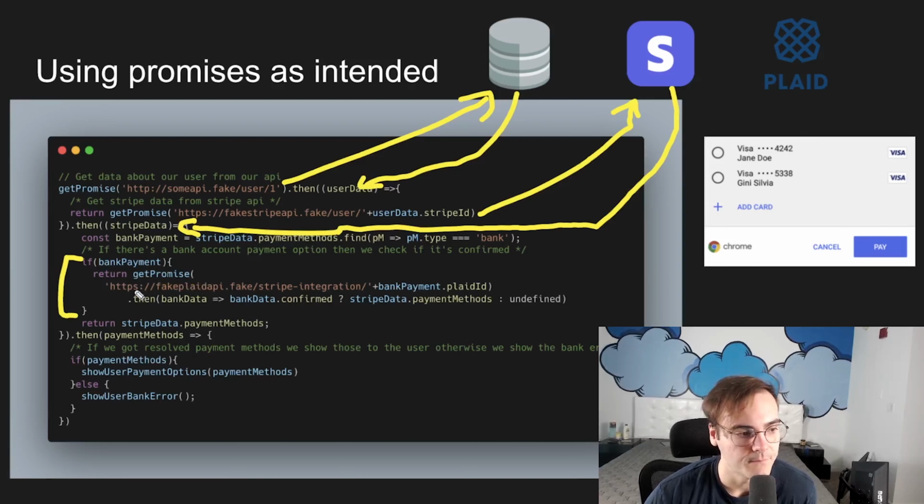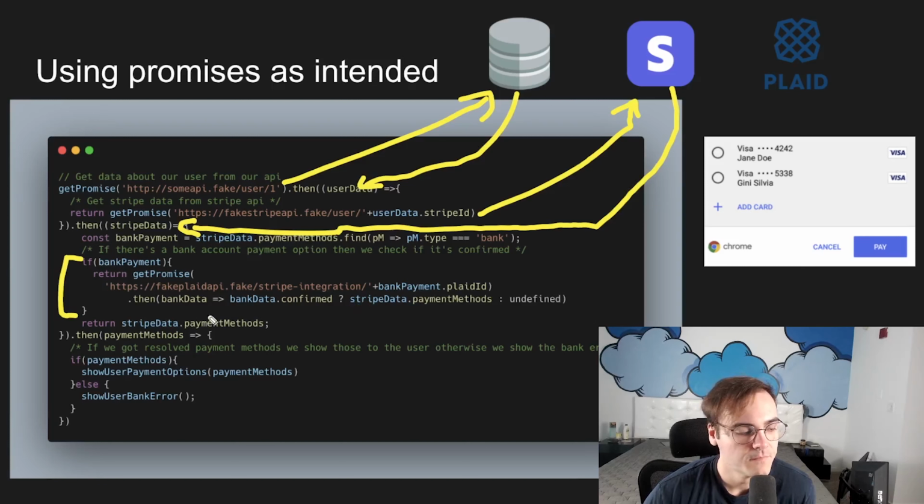Here's what's important here. We're not returning the result of just this get promise. We're returning the result of the whole chain here. And the reason we're doing that is, remember, this promise here, we still need access to the Stripe data within it when it's being resolved. So that creates a small limitation for us, right? We have to do a little bit of callback hell here, just one layer deep.